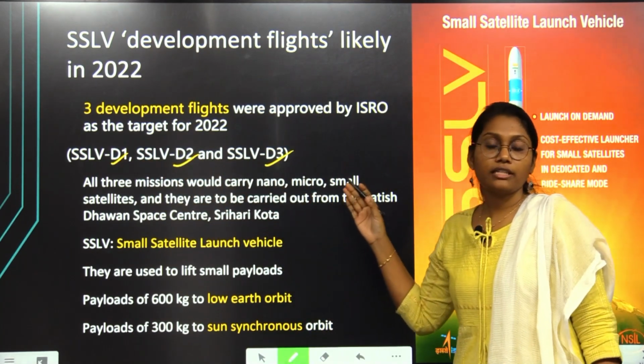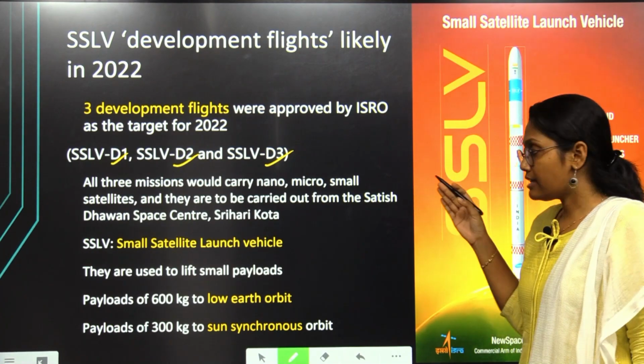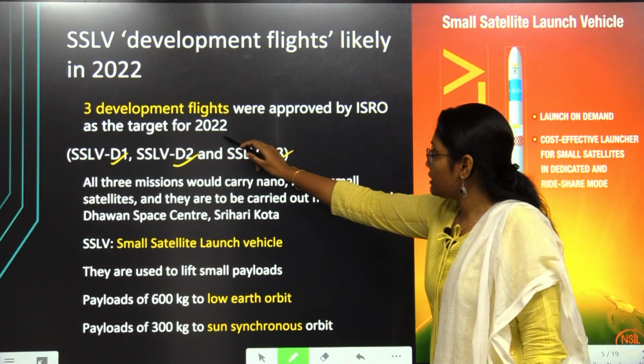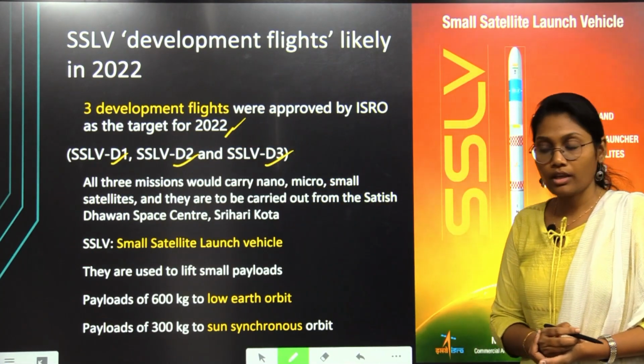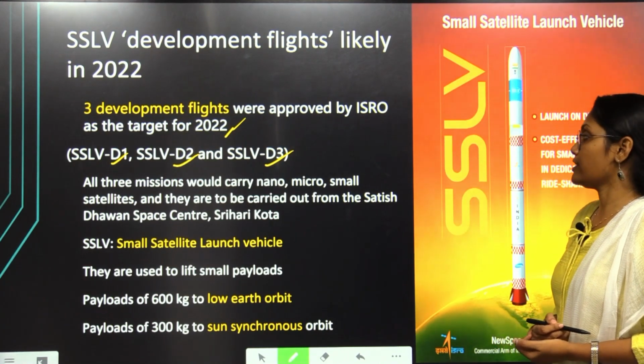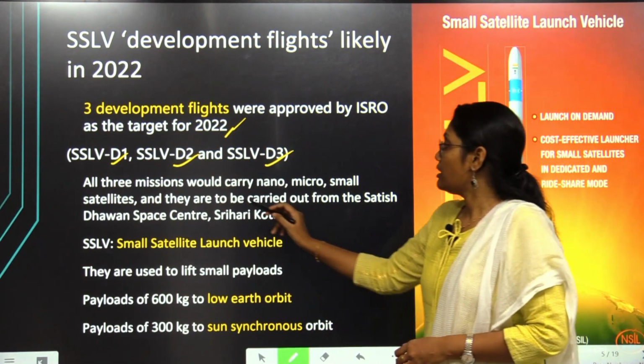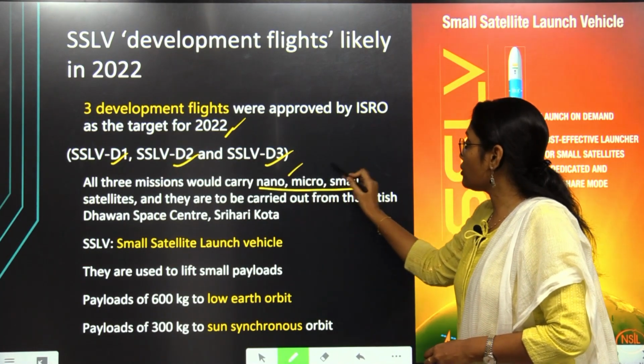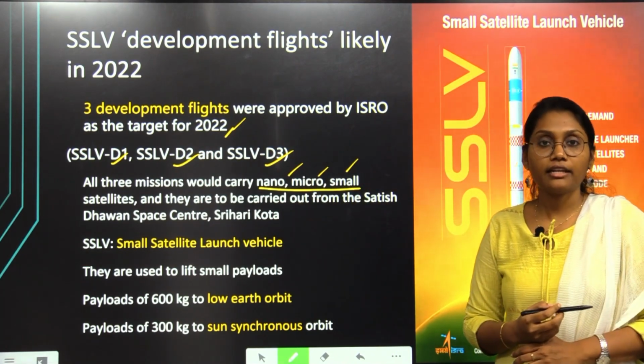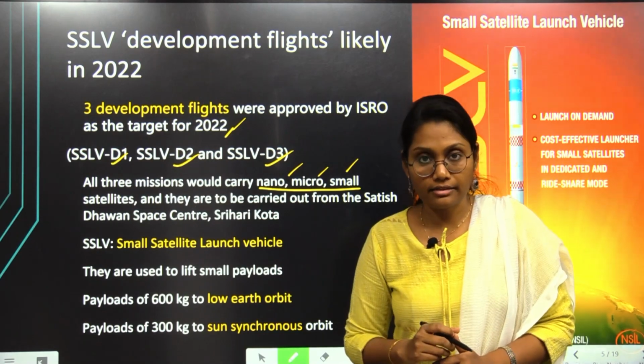The flights of these 3 launch vehicles are the target for the year 2022. They will carry nano, micro and small types of satellites.